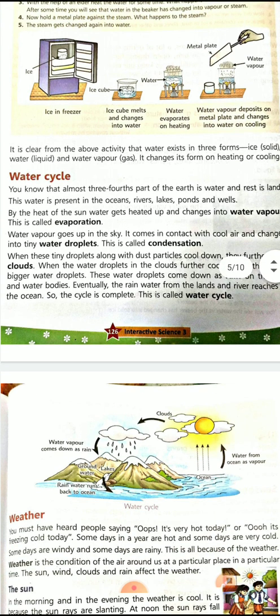Now, cycle means what? Something which is a continuous process which keeps on going. Yes or no? Like the life cycle, like have you seen the tire of a cycle? It keeps on rotating. You put a mark on it and you see it keeps on rotating in the same direction and keeps on reaching the same position.